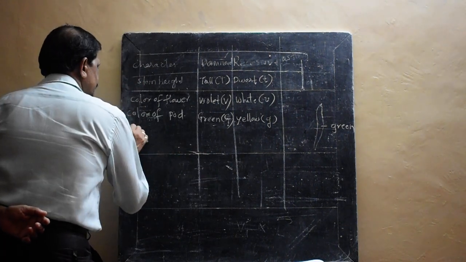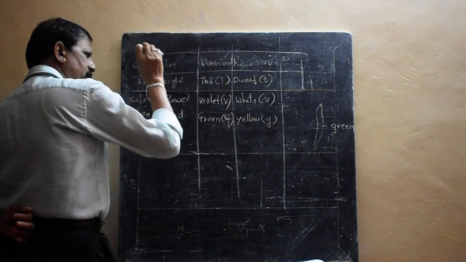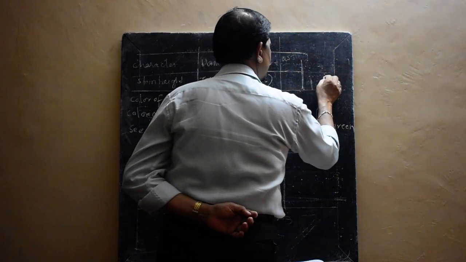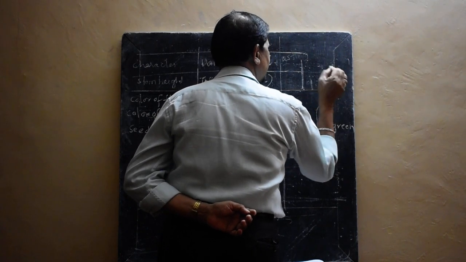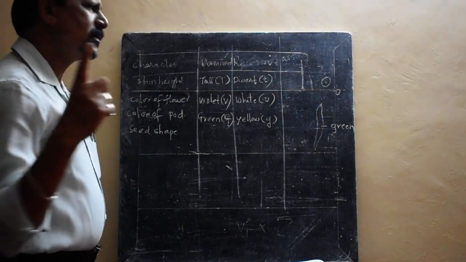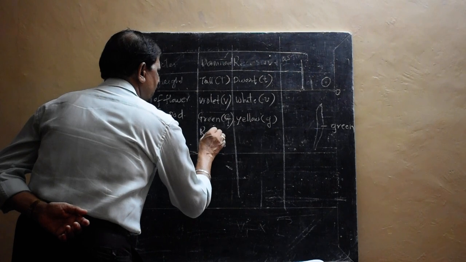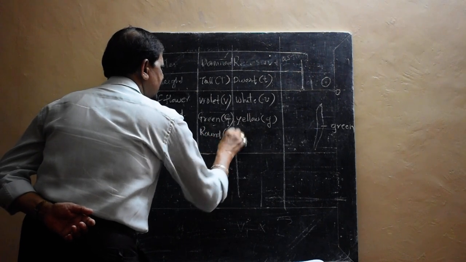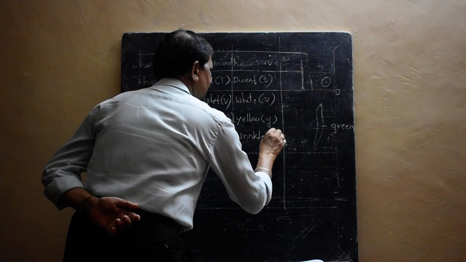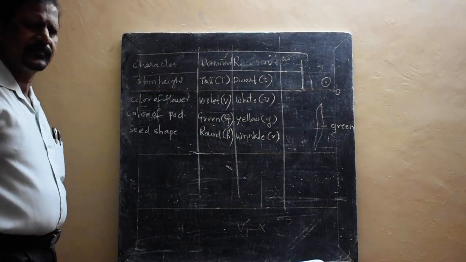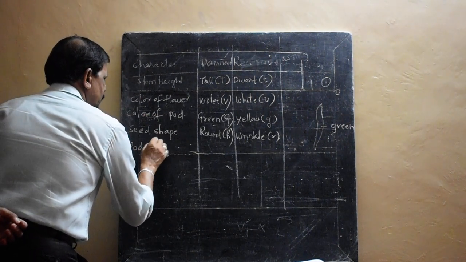Next, seed shape. There are two types of seeds. One is a complete round seed, and it is dominant. And some other seeds are very small and constricted. Seed shape: one is round, written as capital R, and another one is wrinkled, and that is small r. Okay, so the next one is pod shape.